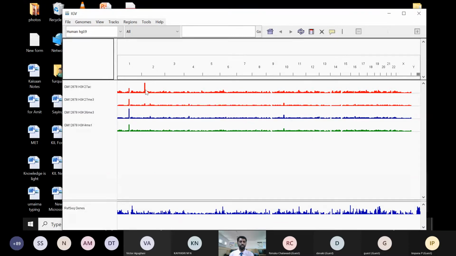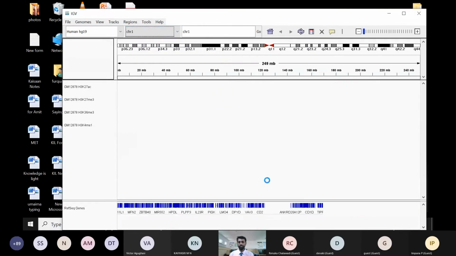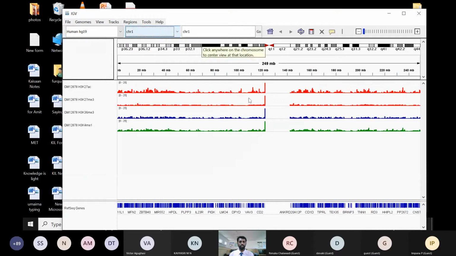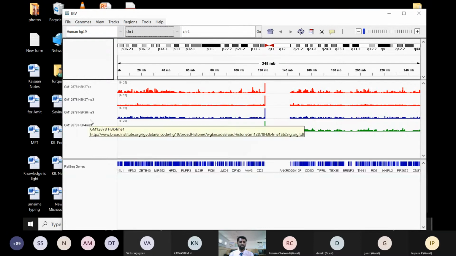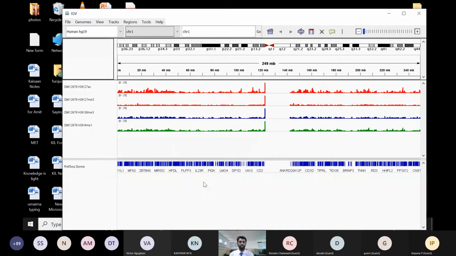If you click on this, for example, you can choose chromosome 1, because the human chromosome has 22 pairs, right, along with the XY chromosomes. So it's chromosome 1 I'm choosing here. In chromosome 1, there are different genes located here, with the down arrow mark. For our understanding, I just move towards this. And there are three columns here. You can see the chromosome detail here in the bar, and there are the protein data sets we uploaded here. The reference genes are here.